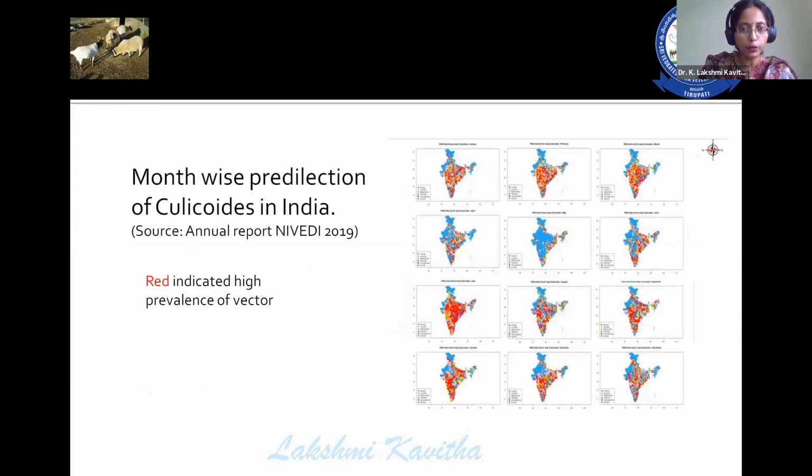Coming to Culicoides distribution, if you observe this picture, this is the distribution of Culicoides in India from January to December. When we observe this picture, we see a lower Culicoides population only in the month of May, whereas in the rest of the months you are observing the predilection of Culicoides. This red color indicates the presence of Culicoides. So that means there is every possibility for transmission of the disease in almost all the months.